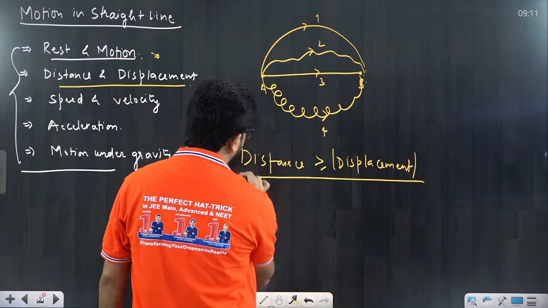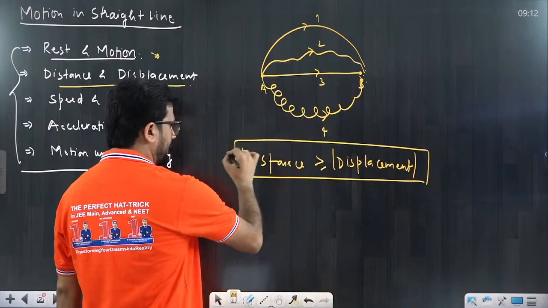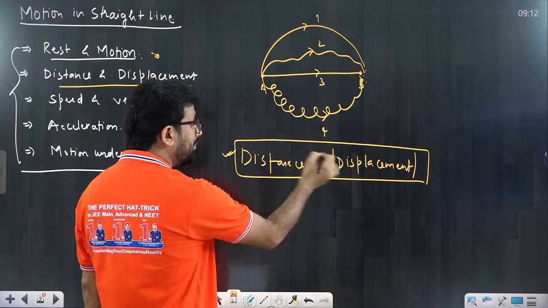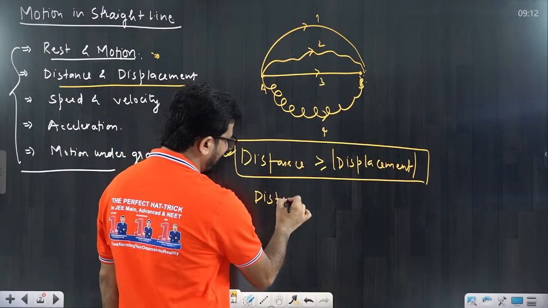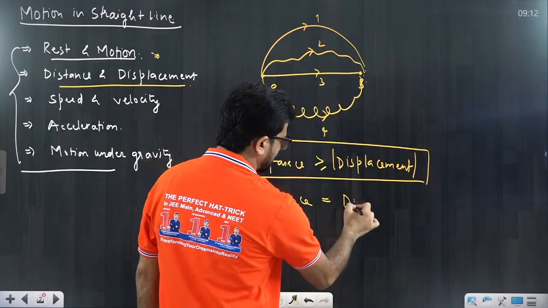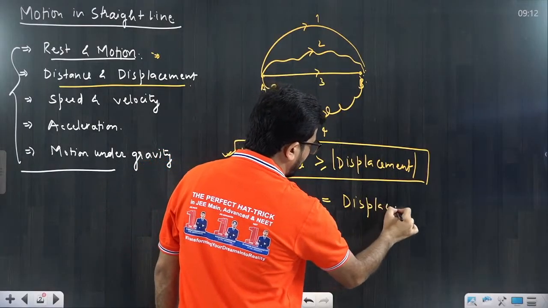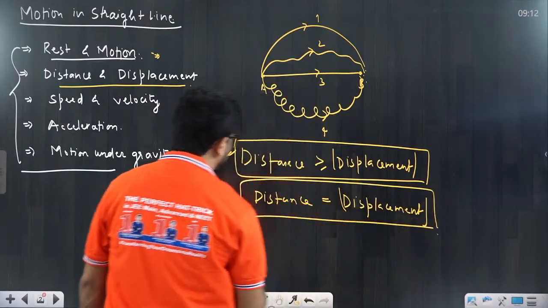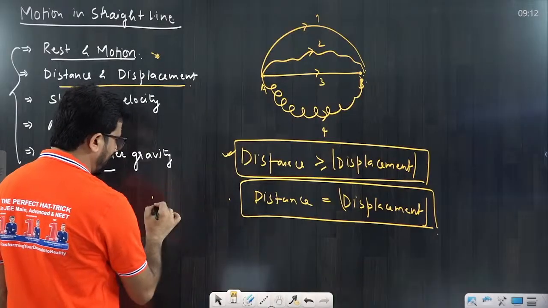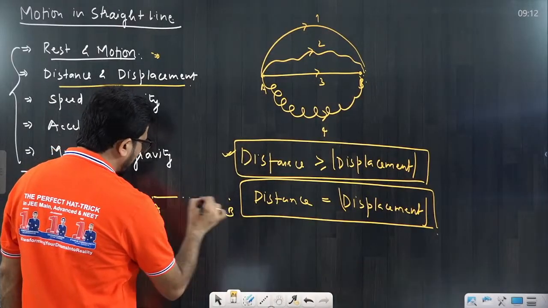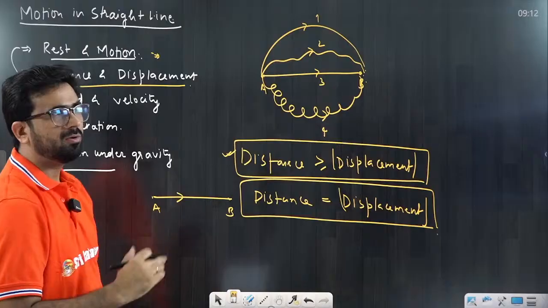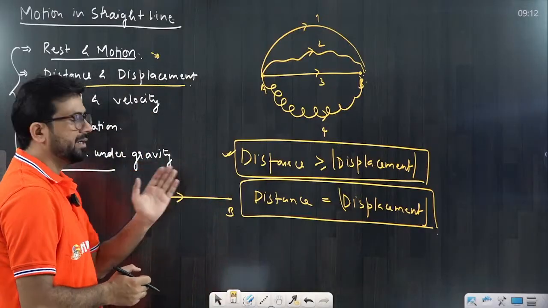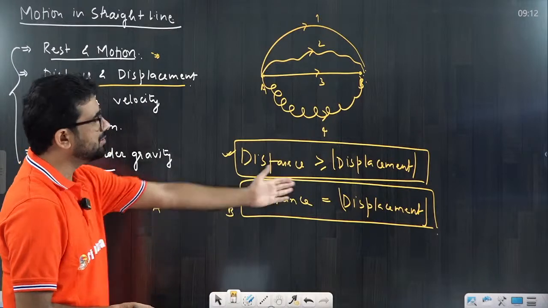Magnitude of displacement, that's the very basic thing that we are discussing here. I will give you one more example, and you will understand. Distance and displacement can be equal only in one case, when the particle is moving on a straight line from A to B without turning back. If it is not turning, then the distance is equal to the displacement.